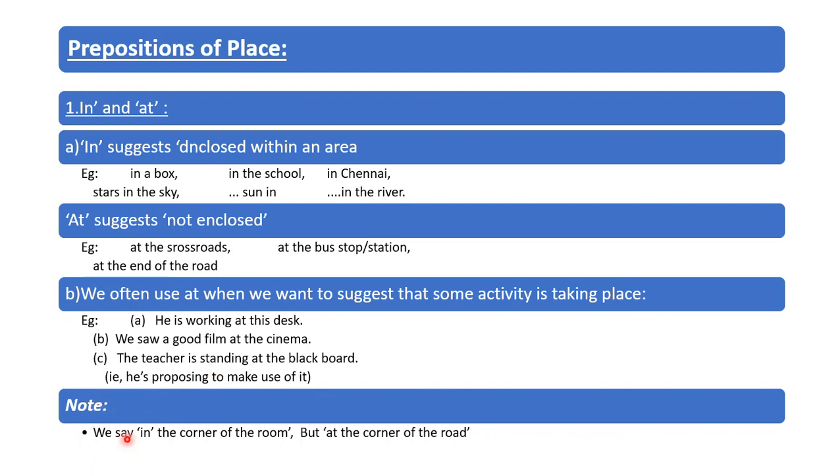Note, we say in the corner of the room but at the corner of the road. So this is the difference, because the room is enclosed, it has walls, whereas the road is not enclosed anywhere. So we use at and in.